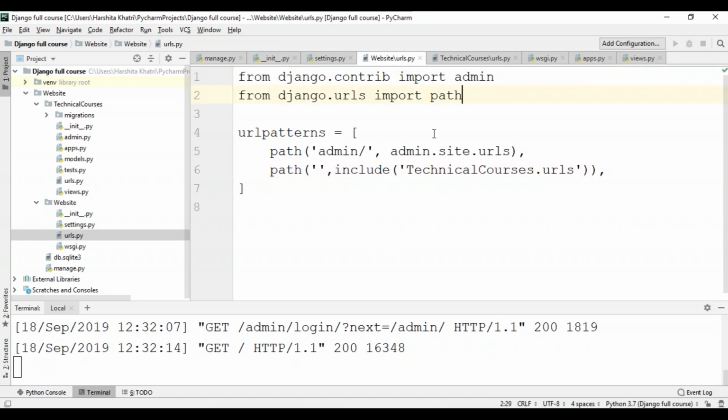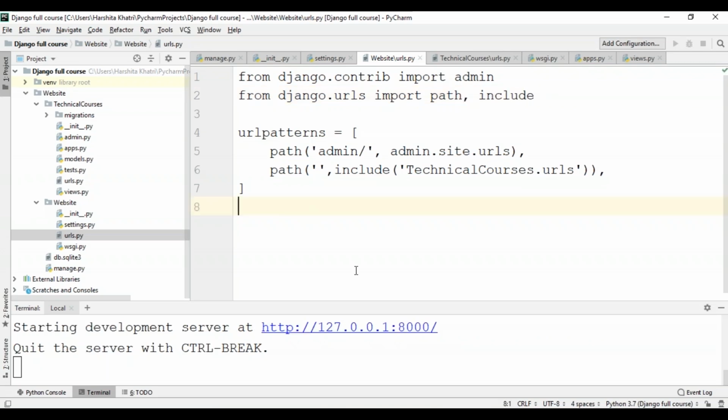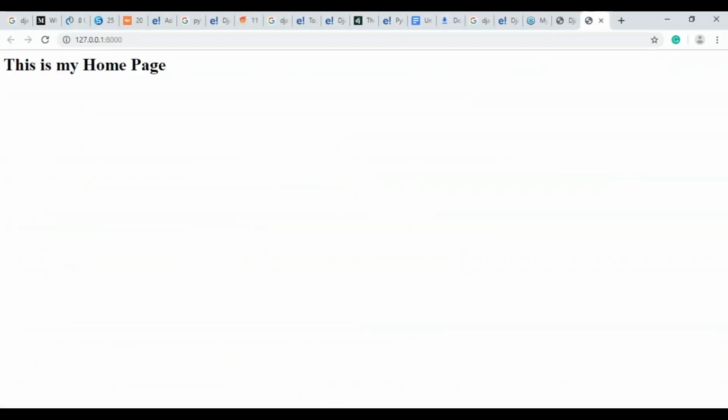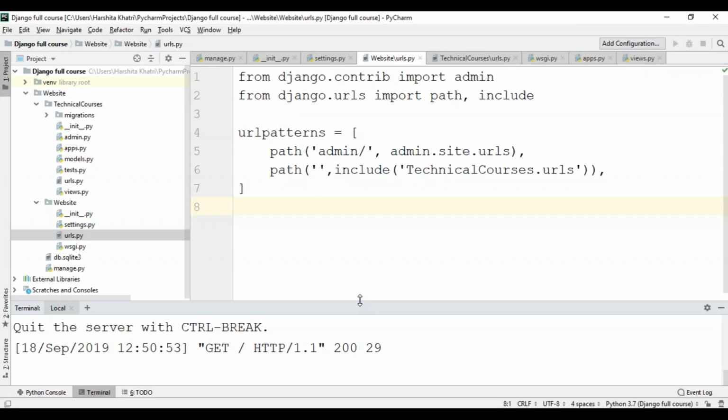Okay. So one thing I don't know if you guys have noticed, I've made use of the include function, but I've not imported this function. This function has to be imported from django.urls. So to import that function, I'll just write comma include. So now I'll get back to the development server and see what it returns. Congratulations, guys. This time, instead of seeing the rocket that was ready to be launched, my website is displaying the message that I wanted to display. So now your website is ready to be launched.